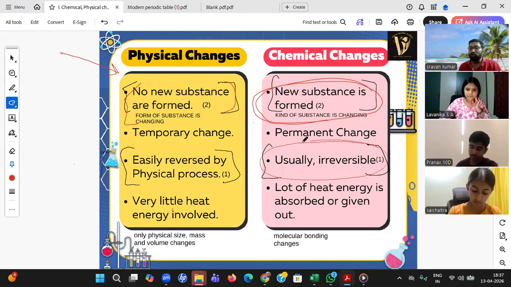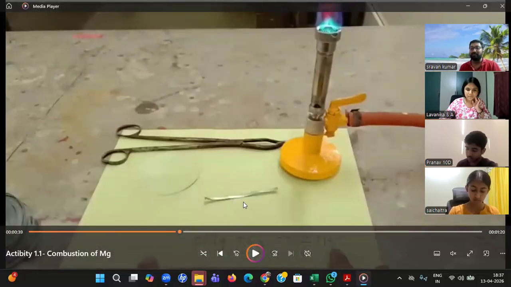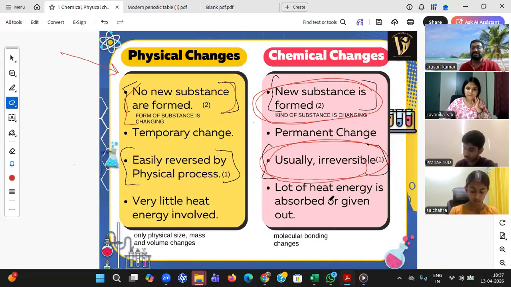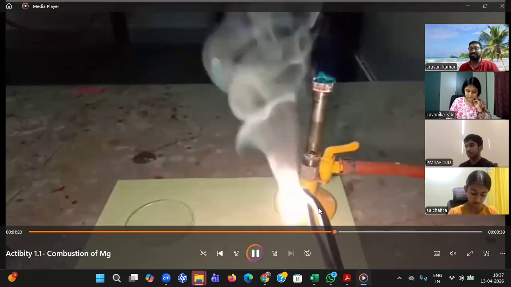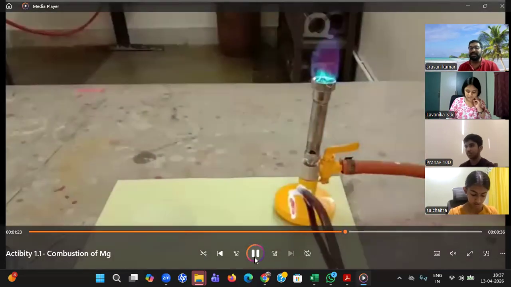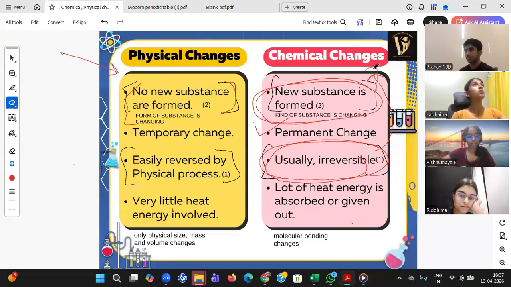Look at this: usually irreversible. Can you make this magnesium oxide back into the magnesium ribbon? No. That's the reason, student. This statement also helps me say this is a chemical reaction, a chemical change, and it's a permanent change. Or else, go with the last statement: a lot of heat energy is absorbed and given out. Whenever we ignited it, a lot of heat energy and light energy is given out. So we can say it's a chemical change or chemical reaction. Vishnu Maya, understood beta? All these four reasons point to chemical change.